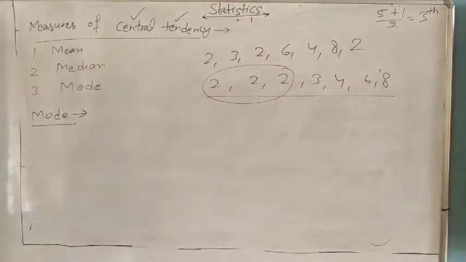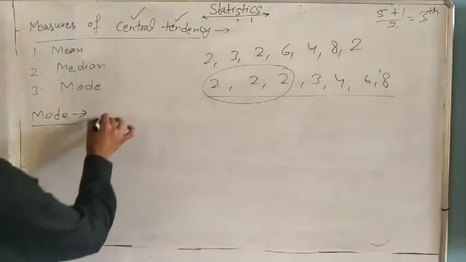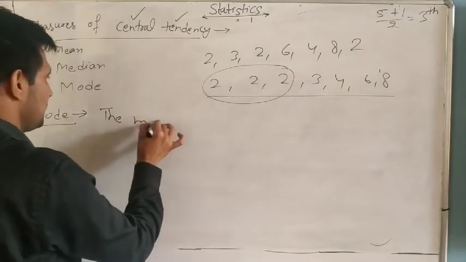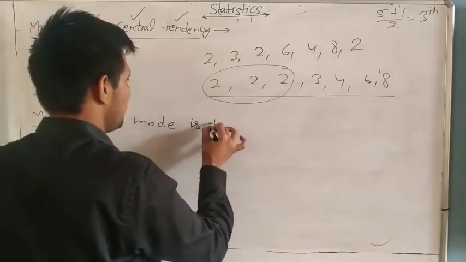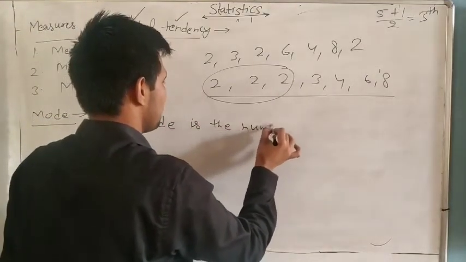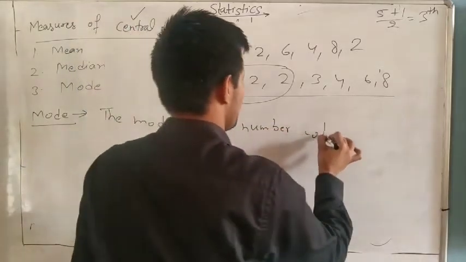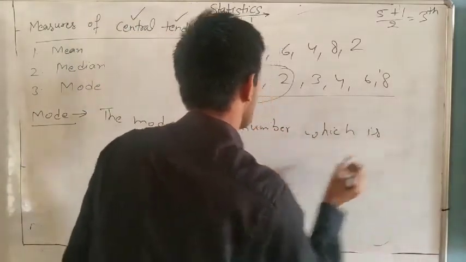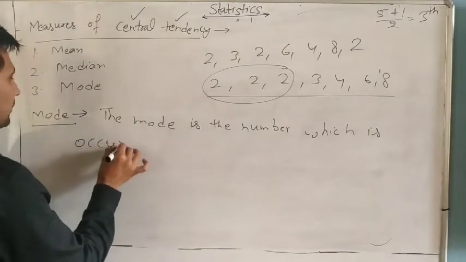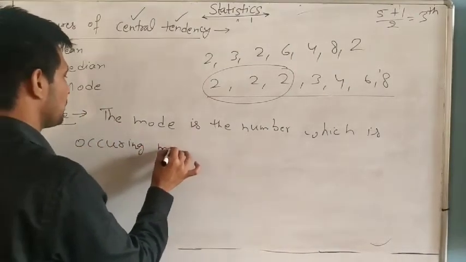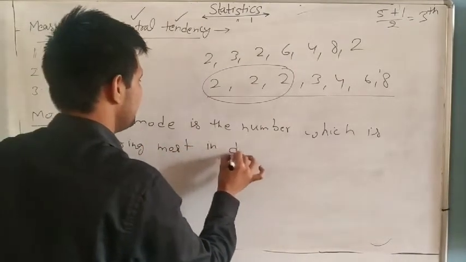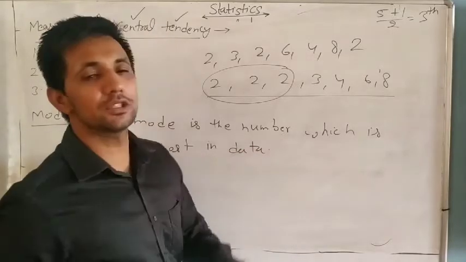Understand? So you can write: the mode is the number which is occurring most in the data.